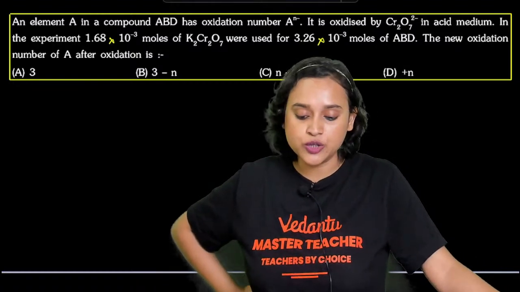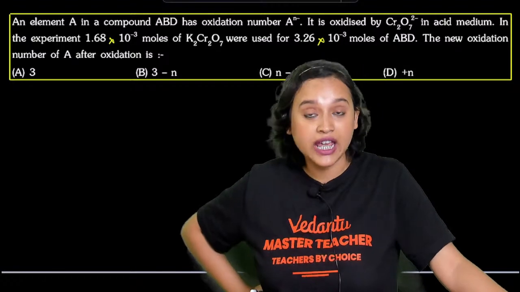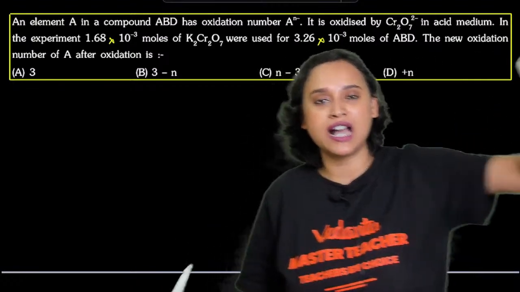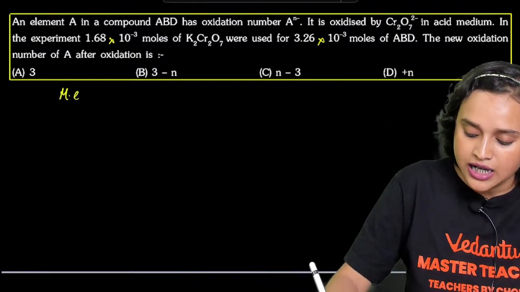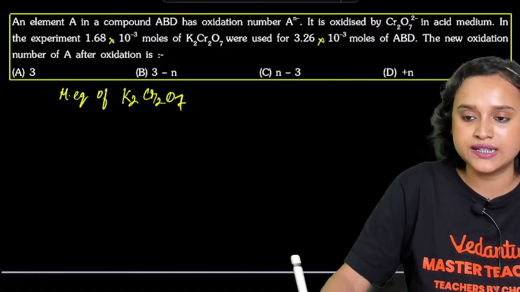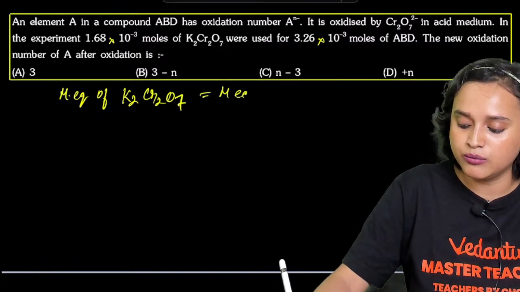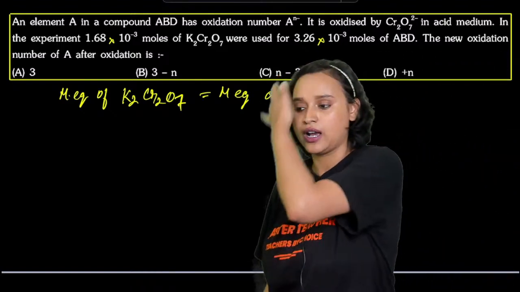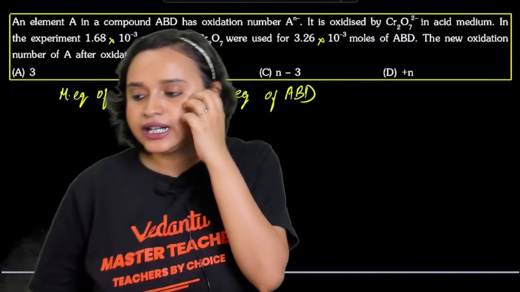What is going to be the new oxidation number of A after oxidation? Once again, we'll be using the same formula, guys. Milli equivalent of K2Cr2O7 is going to be equal to milli equivalent of ABD, everyone.